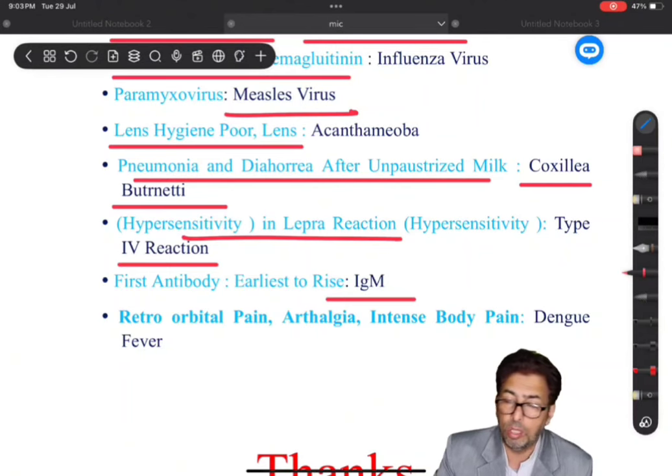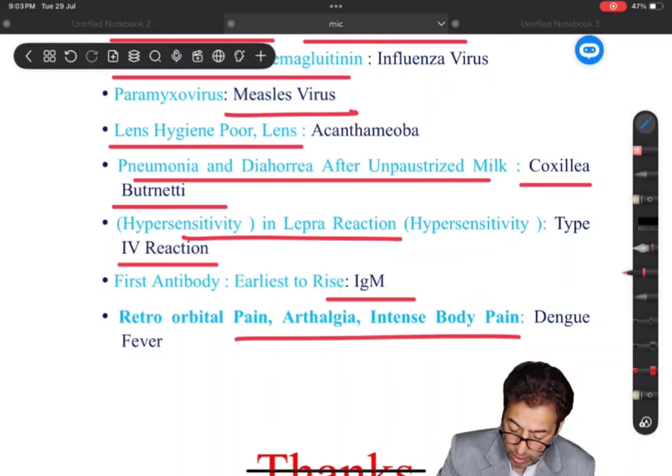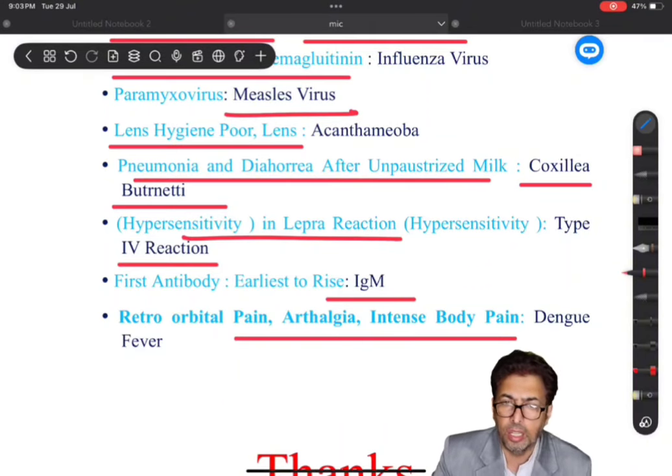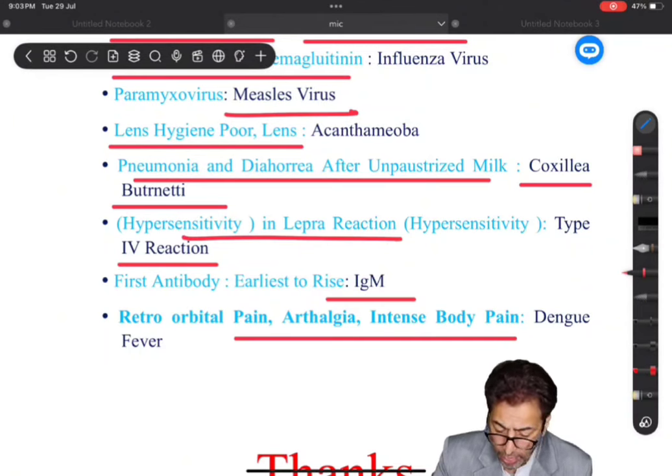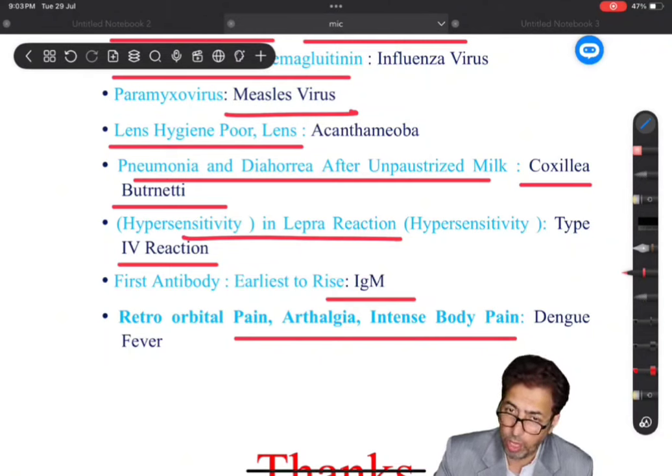Very important. Then there was a case of a patient with a severe fever, retroorbital pain, arthralgias, and intense body pain. Basically, a patient who has arthralgias and intense body pain is sometimes having dengue hemorrhagic fever, but the question was not dengue hemorrhagic fever, it was simple dengue fever. So that is one important thing you have to remember.